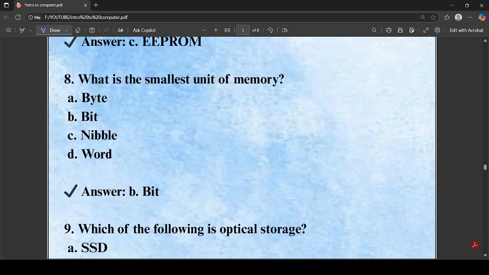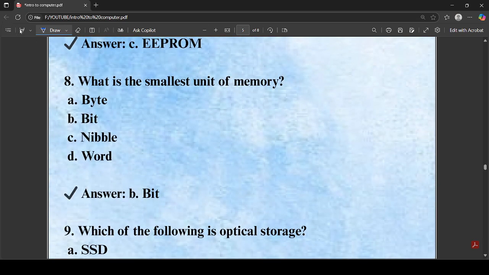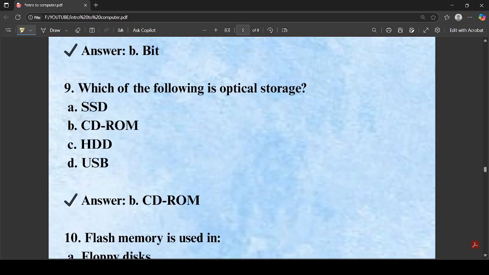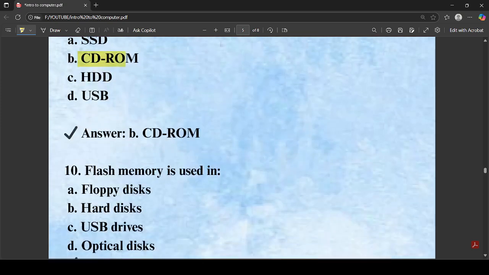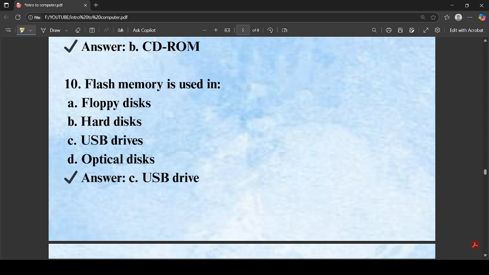Let's move to our next question. What is the smallest unit of memory? The smallest unit of memory is the bit. This question is being repeated. Which of the following is optical storage? Optical storage is CD-ROM. Flash memory is used in USB drives. Flash memory is like our pen drives, USB drives, or memory cards. They are all flash memory.